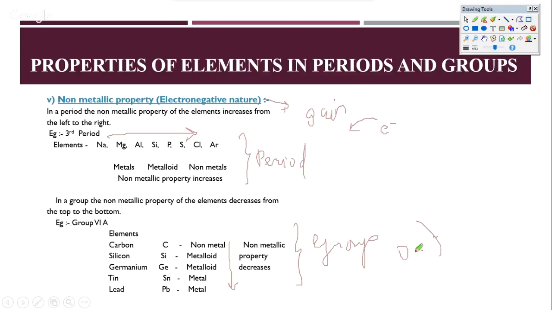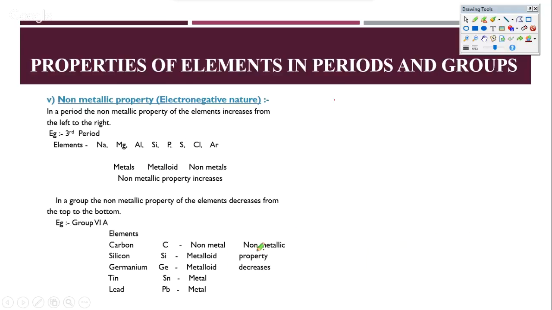Our logic remains the same. The nucleus is here, the electron is going further away from the nucleus because of the increase of the shells, so the nucleus cannot attract the electrons back, so all the electrons can be given out. And as the electrons can be given out, the metallic character increases, and as the metallic character increases, of course non-metallic property decreases. So as you go down the group, the non-metallic property decreases.